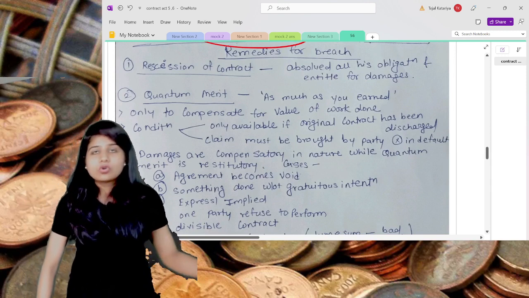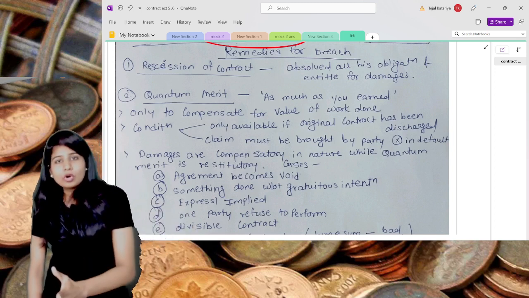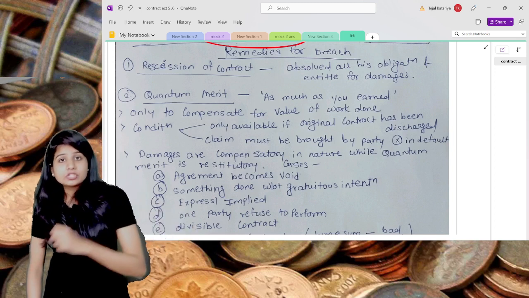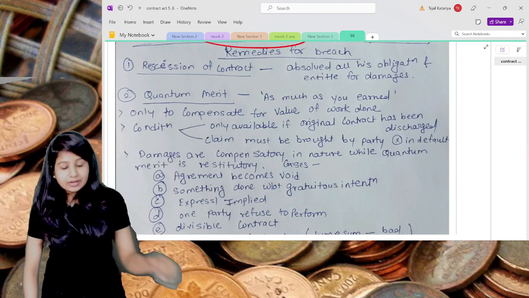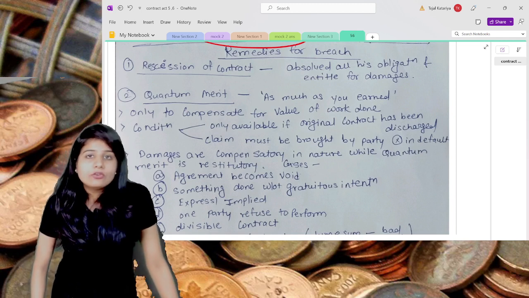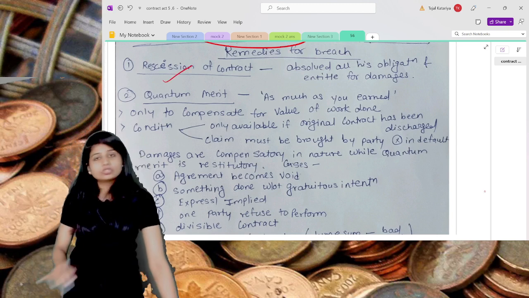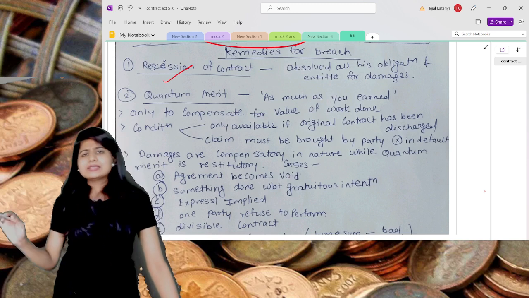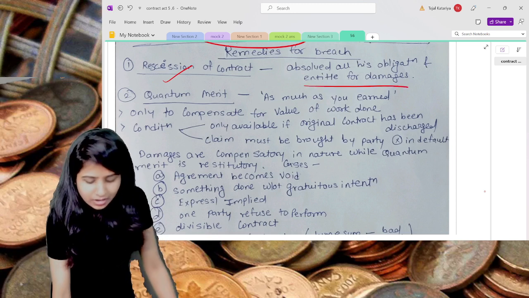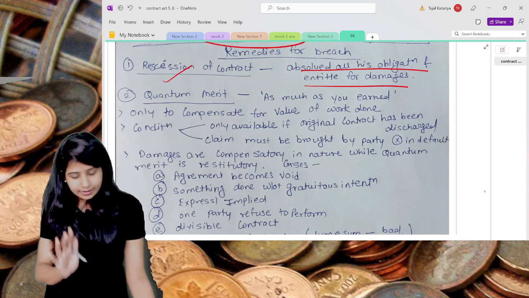Up till now we have gone through what kind of breach there is and what kinds of damages you will get against that. Now, what are the remedies available to you in case any of the parties makes a default? The first point is rescission of a contract. Rescission is nothing but cancellation of the contract, and you will be entitled to damages. Who will be entitled? The aggrieved party.